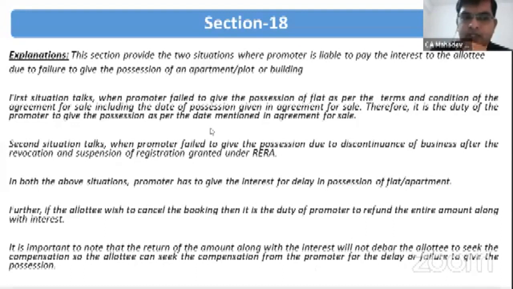the agreement to sale. The second situation talks about when the promoter fails to give possession due to discontinuation of the business. In both situations, the promoter has to give interest for delayed possession or refund the amount if the allottee decides to cancel the booking.